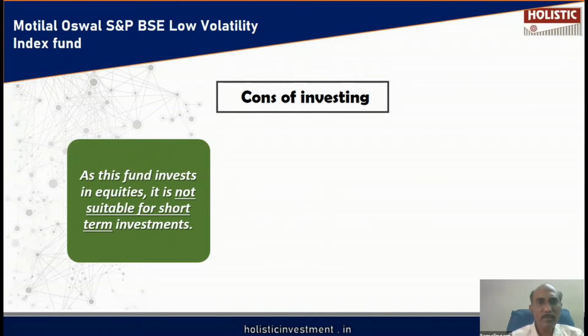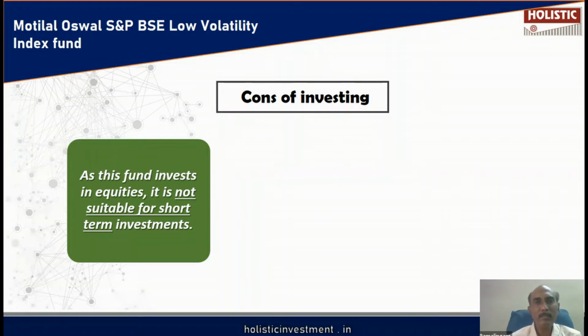As this fund invests in equities, obviously it is not suitable for short-term investments. Anyone who has got 1 year, 2 year money, they should avoid this fund. Equity investments are suitable for long-term investors, investors who have long-term money. When I say long-term, it means 7 years plus.